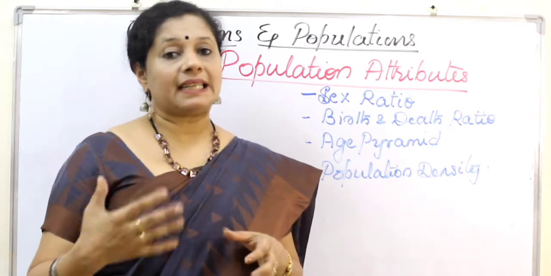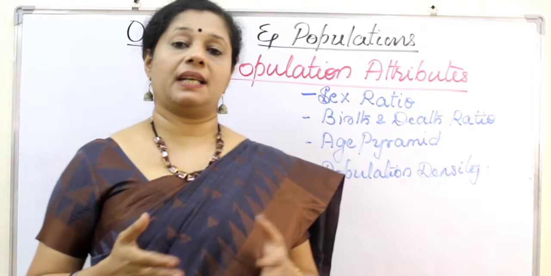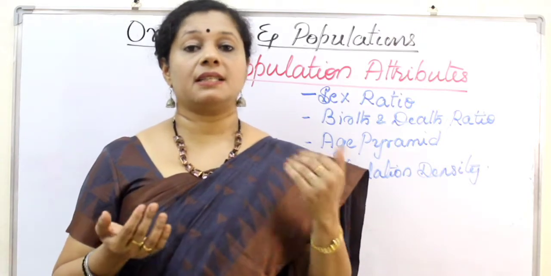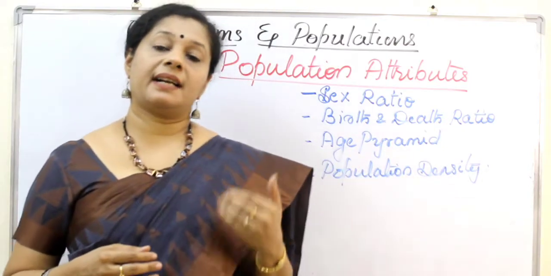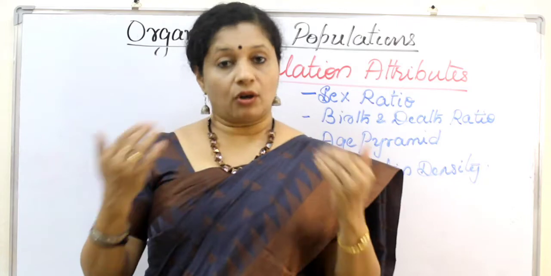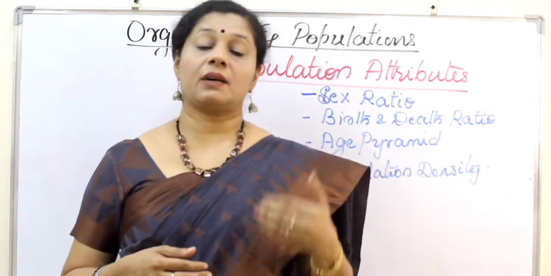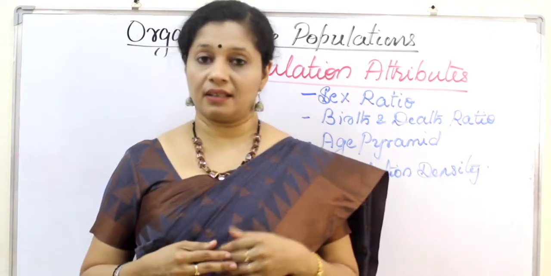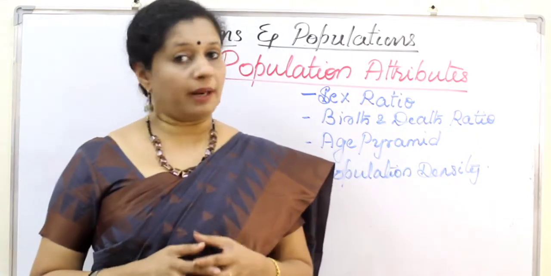When we take the census, the count of the population of a country, every 10 years in India, a ratio is determined, that is the female to male ratio. The ratio is 933 to 1000 all over India, but in Kerala the situation is different. There it is very high, 1084 females to 1000 males. So females are more in the state of Kerala. That's about sex ratio, which we can find only for a population.